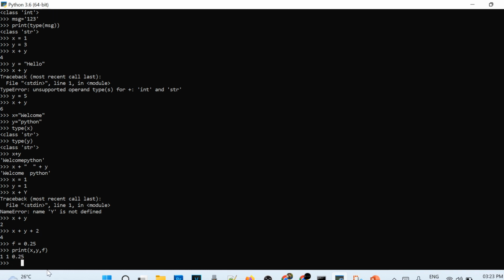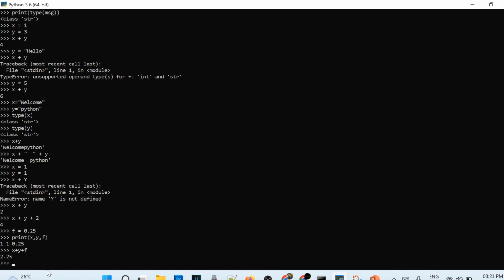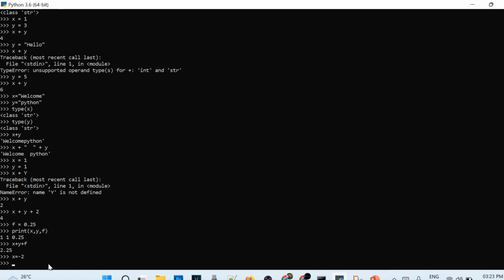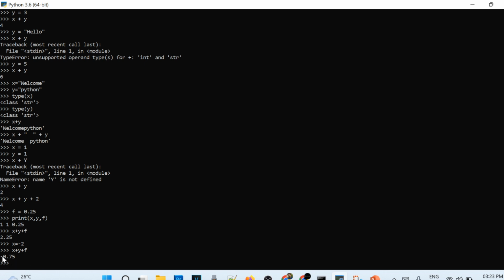Now let's try to add these numbers. We get the result, right? Perfect. So the addition operation works with integers and floats as well. Let's try negative numbers. Again, if I do the same calculation, yes, this operator works with negative numbers and float numbers as well. So far so good.